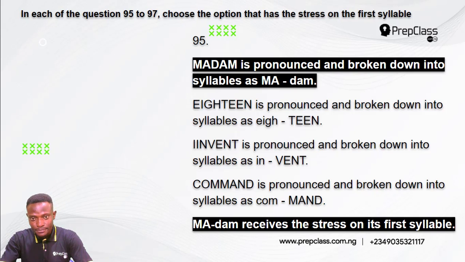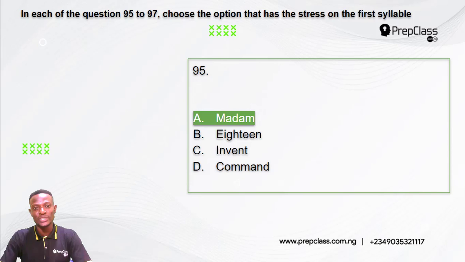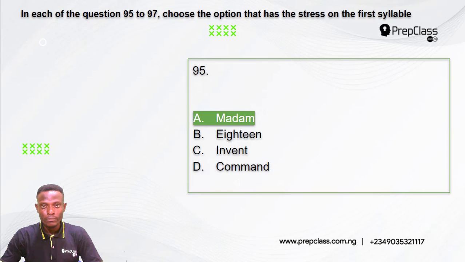Command is pronounced and broken down into syllables as command. Mand receives the stress. It is pronounced louder and longer. So madam receives the stress on its first syllable. So the answer to this question is option A, madam. Ma is pronounced louder and longer.